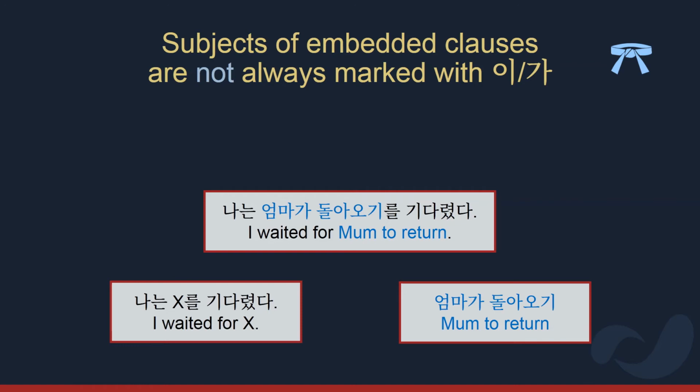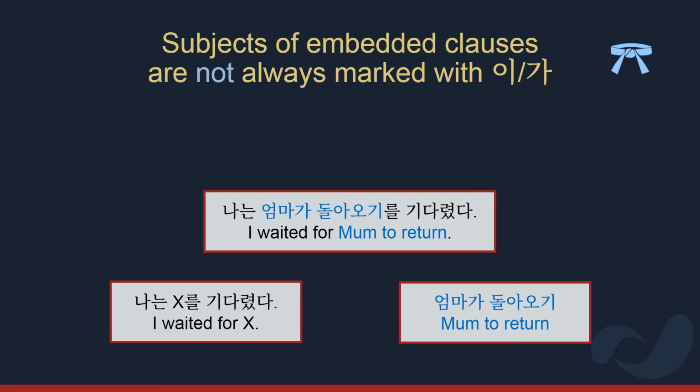You can perhaps see that mum to return is being substituted into the main clause. It's essentially acting as X in I waited for X. X is a noun, so the clause mum to return performs as a noun in the main clause. And what do you know? This is called an embedded noun clause. You can also see that the embedded clause plays the role of object in the sentence. So, don't we love particles?